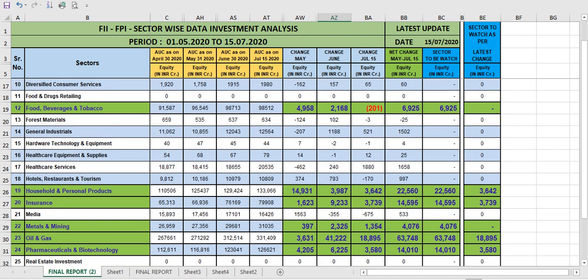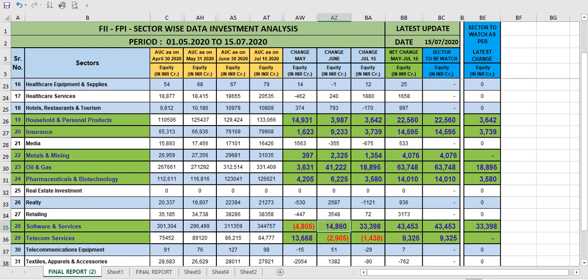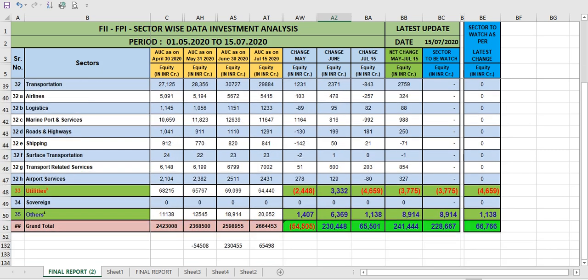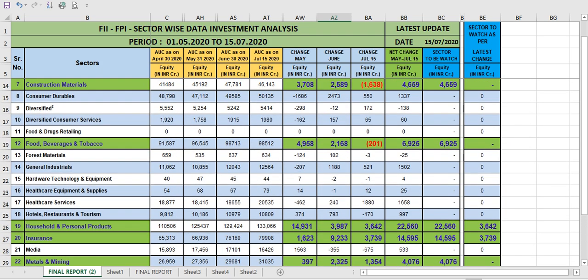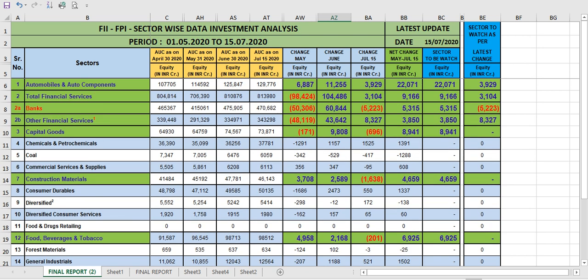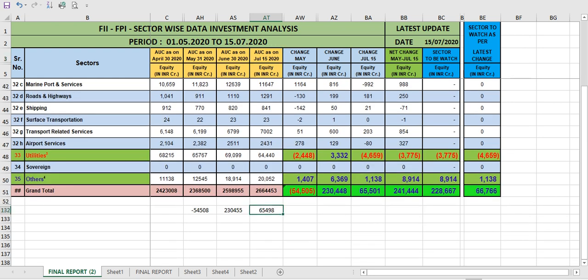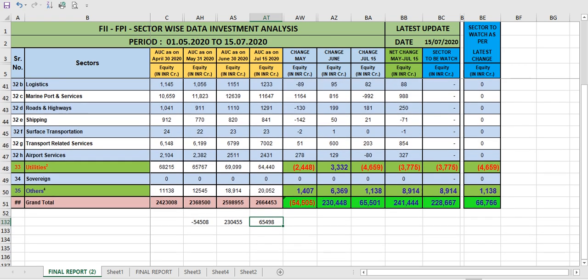Okay, so you can get an idea here. See, in oil and gas they put 41,000 crore. In software companies 14,000 crore. So this is the most important thing, to identify the sector where they put money in and from where they withdraw. Currently I'll show you the latest data. See, I got this data on 15 July 2020, and I found that they have invested 65,498 crore. Okay, so where they put money, I want to identify.